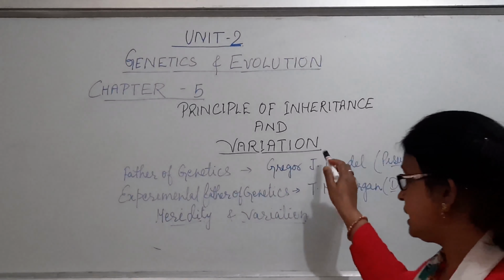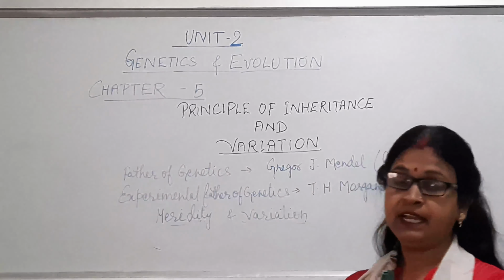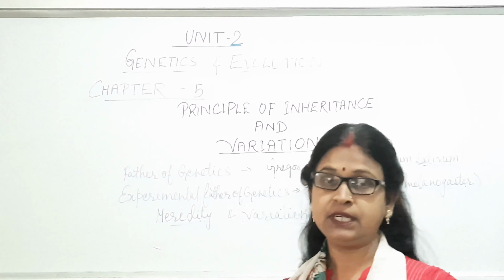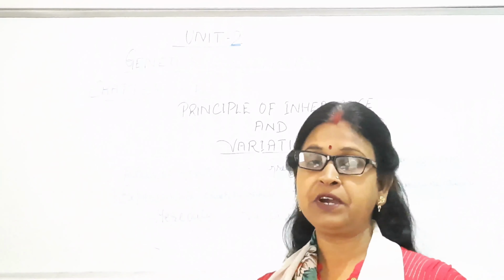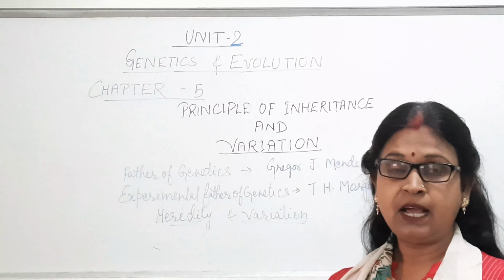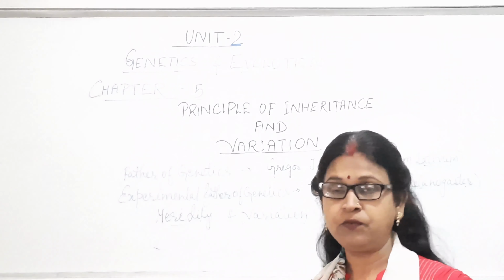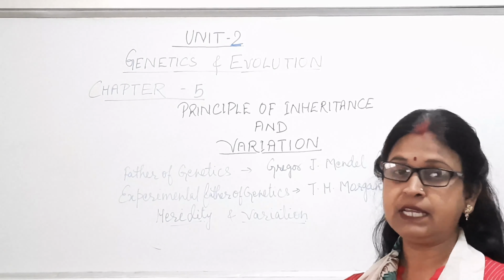In genetics we will discuss 2 main terms. First term is heredity. Heredity means transmission of characters from one generation to another, and how these characters are transmitted, and what will be the effect of those genes as phenotype as well as genotype. Whether any type of error occurs in the copying of DNA, all will be studied in this chapter.